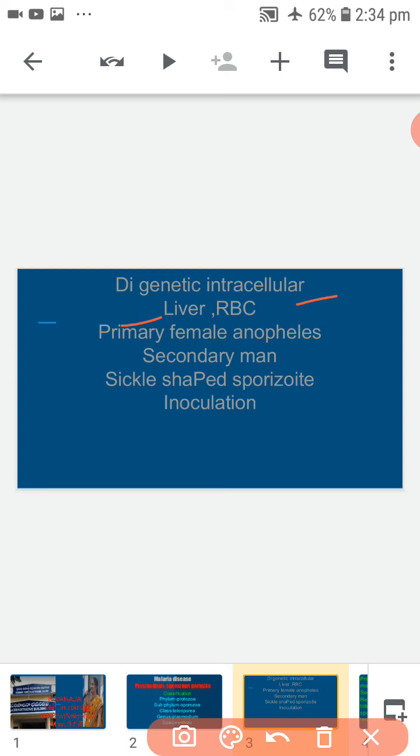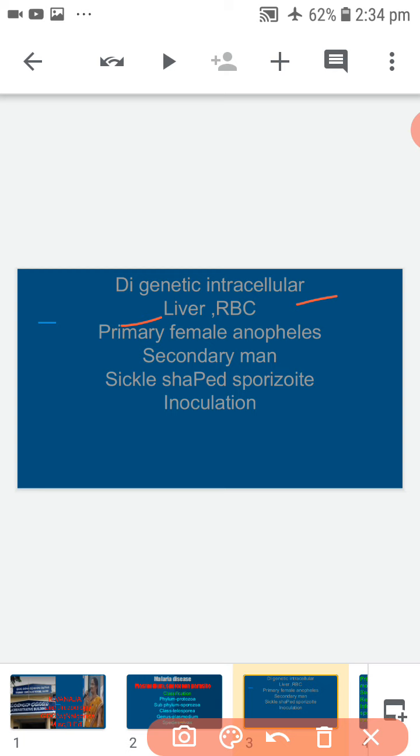Plasmodium vivax is a digenetic parasite. Digenetic parasite means the life cycle is completed in two hosts.